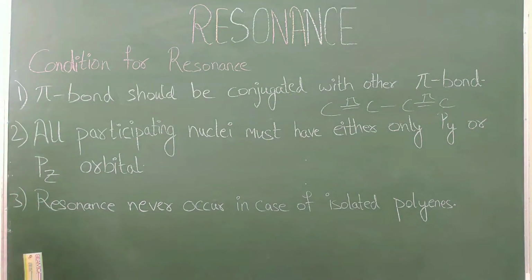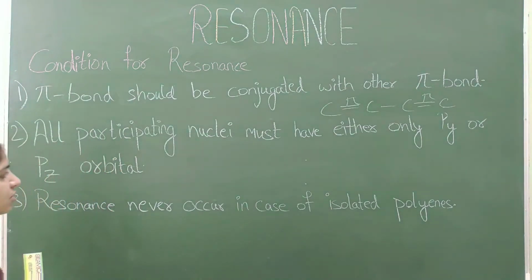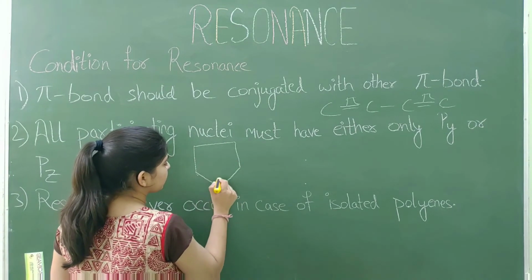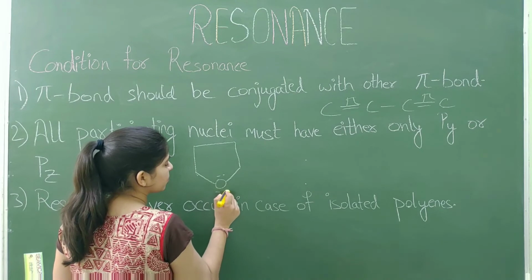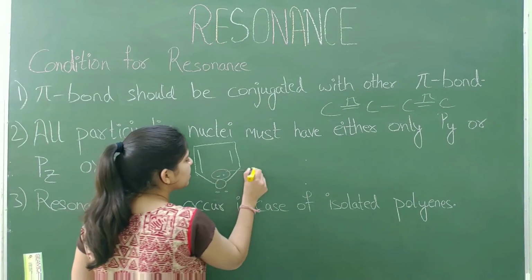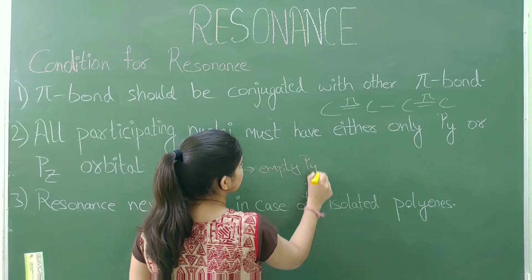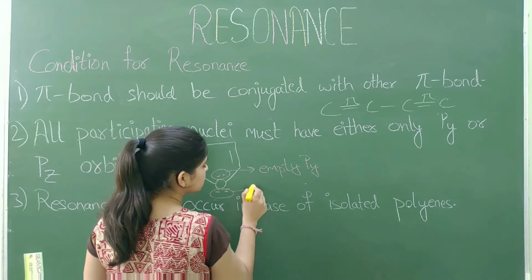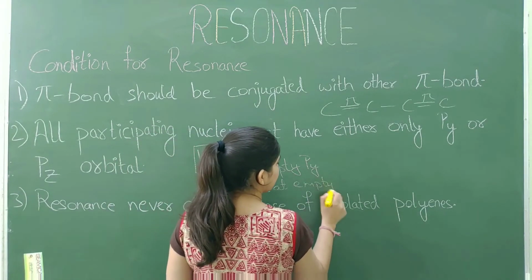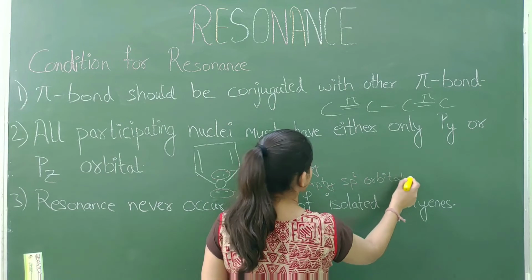Now second point is all participating nuclei must have either only py or pz orbital. For example, furan. We know that oxygen has 2 lone pairs and 1 lone pair is present at empty py and 1 lone pair is present at empty sp2 orbital.